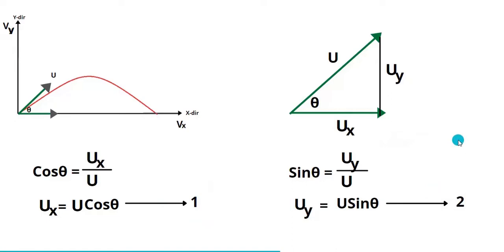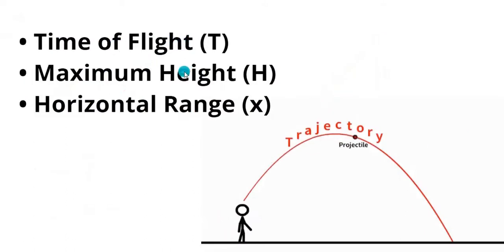Now let us see some quantities that we can calculate by this projectile motion. They are time of flight, maximum height and the horizontal range. Let us see each one in detail.